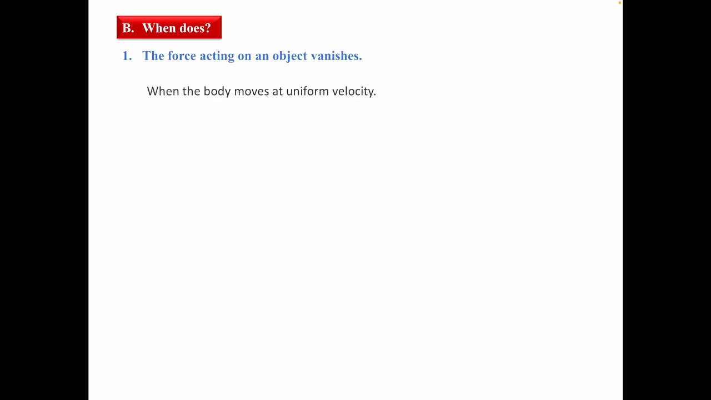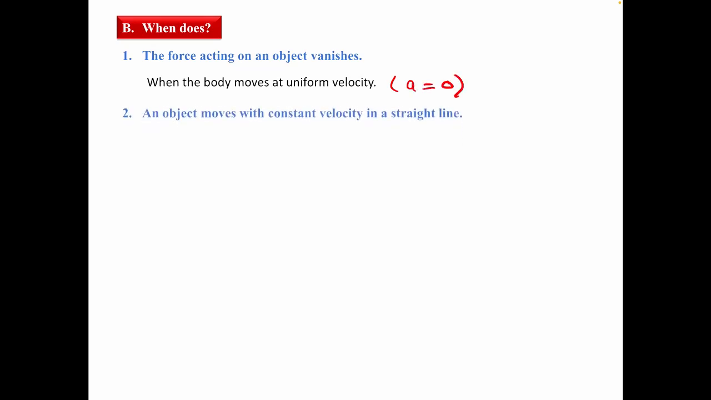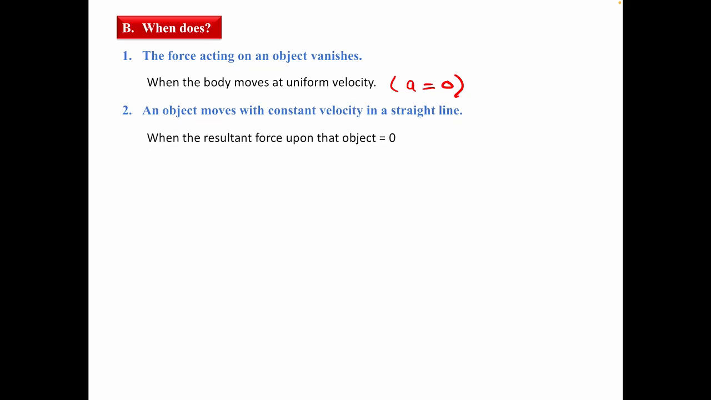B. When does the force acting on an object vanish, force equals 0? This is when the body moves at uniform velocity, or you can write acceleration equals 0. Next one. An object moves with constant velocity in a straight line. When? When the resultant force upon the object equals 0. This means that the acceleration also equals 0.